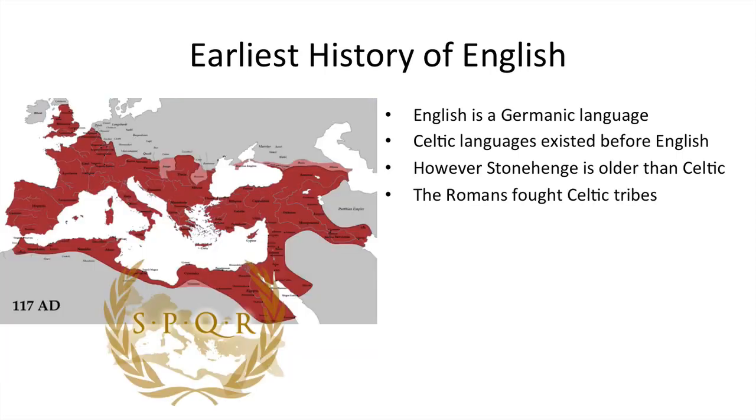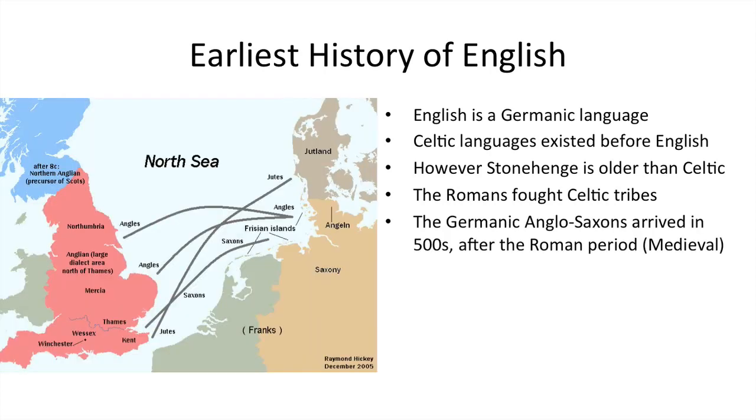The Romans fought Celtic tribes and conquered what is today England, but they didn't conquer Scotland. Here's what you need to know. The Germanic Anglo-Saxons from modern-day Denmark and northern Germany arrived in England in the 500s. That's after the Roman period and the beginning of what we call the medieval period. And so they really founded England and what was to become English.